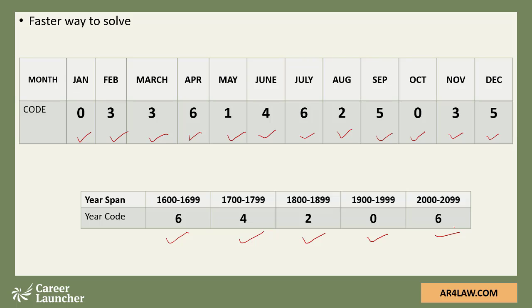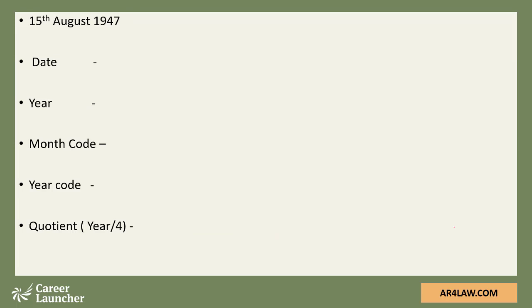The only effort that you need to put in this method is remembering these codes. Otherwise, the solution is really easy. So we take the same example, 15th August 1947. For using this method, we need to add up 5 numbers. What are those? Firstly is the date, which is 15. Then the last 2 digits of the year, which is 47.